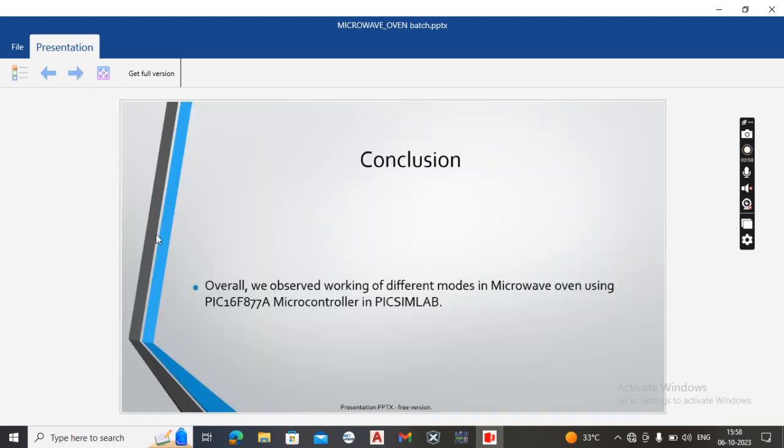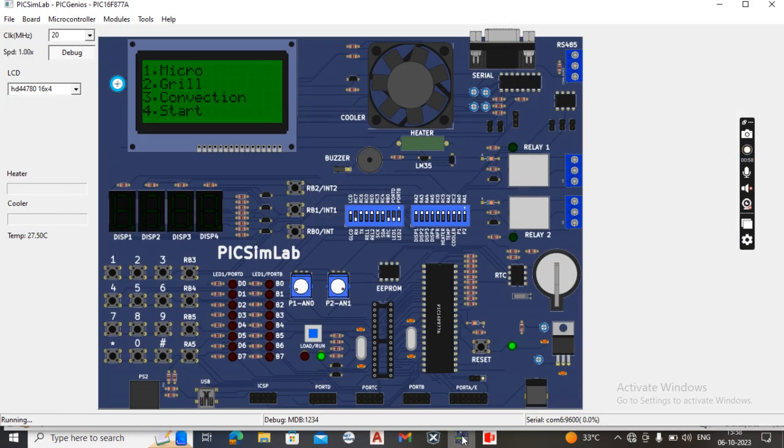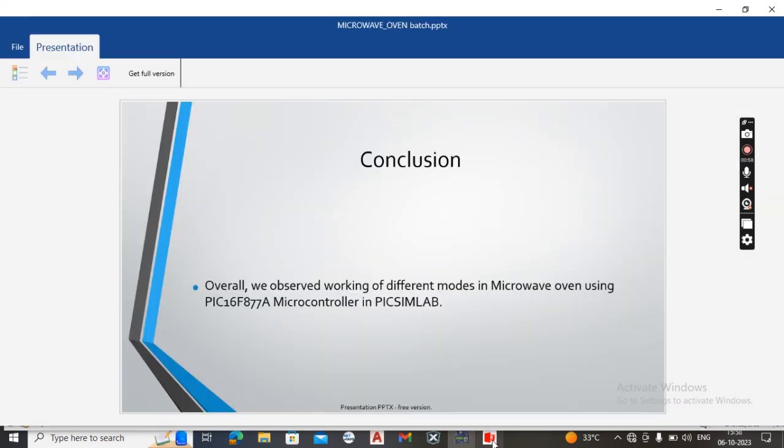Now the conclusion. Overall, we observed the working of different modes in a microwave oven using the PIC16F877A microcontroller in PICSimLab. We have also gained more information about embedded systems, the C programming language and the programming of embedded systems, and we have learned many things through the internship period. We have also developed a code and learned the simulation process practically through this internship.